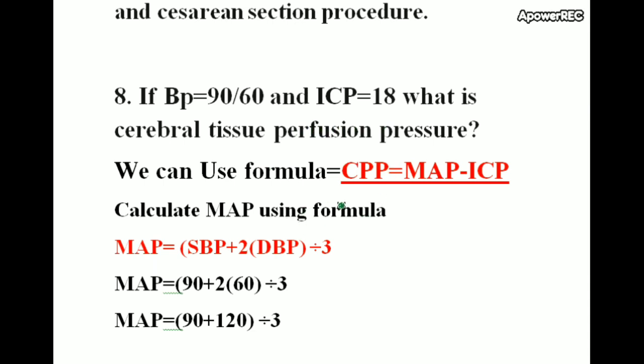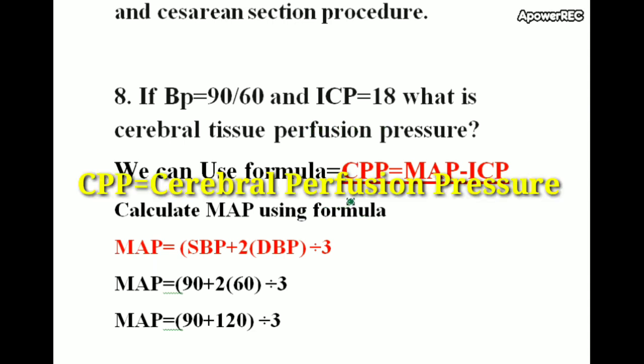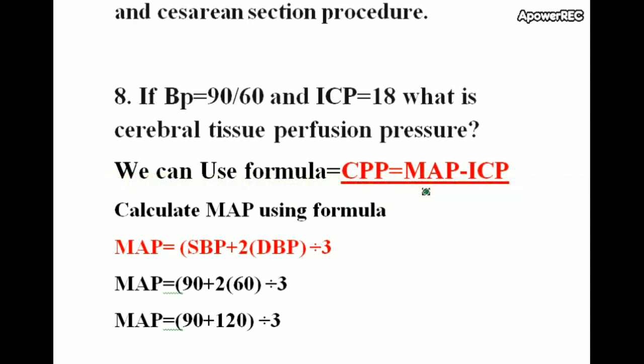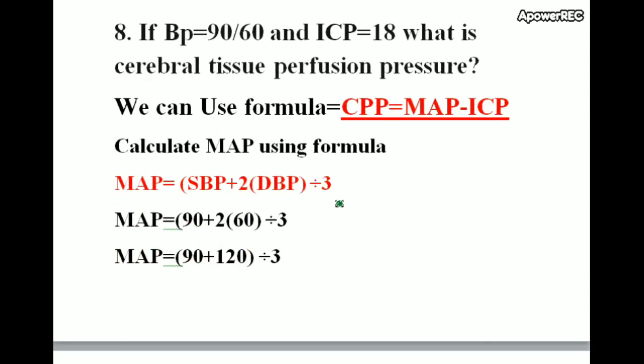We can use this formula: CPP is equal to MAP minus ICP. CPP means cerebral perfusion pressure, MAP means mean arterial pressure, and ICP is intracranial pressure. This is a very important question. You can expect it in other nursing exams also.